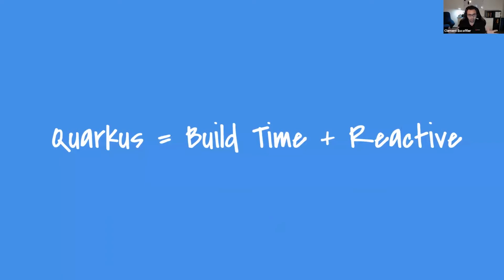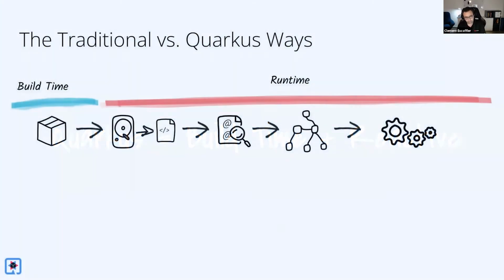So how does Quarkus enable all those features? It has two principles, a build time principle and a reactive core. To understand the build time principle, you need to understand how a regular framework starts. When you build your application with Java, you do Maven package or Gradle build, and you get a jar file, a WAR file, whatever, and then you start it.